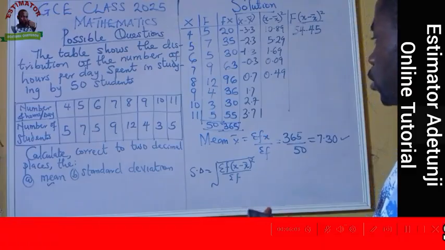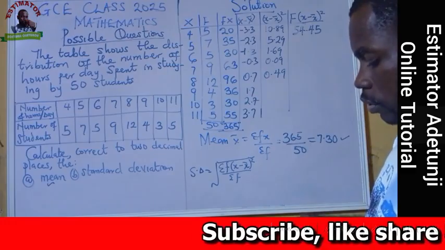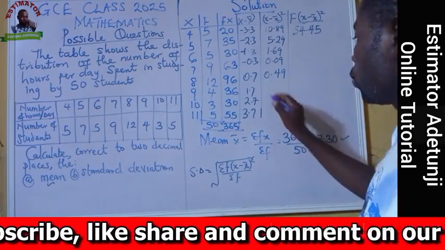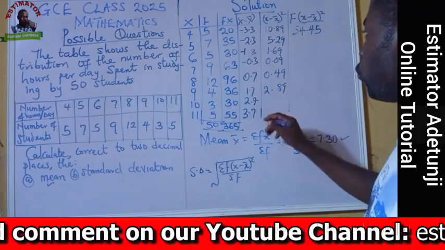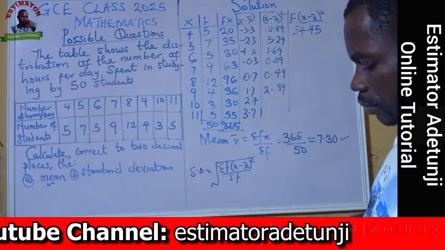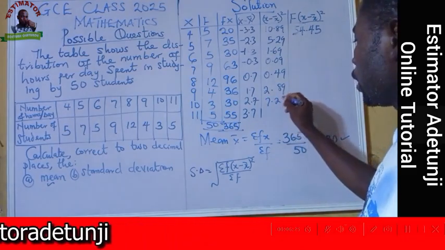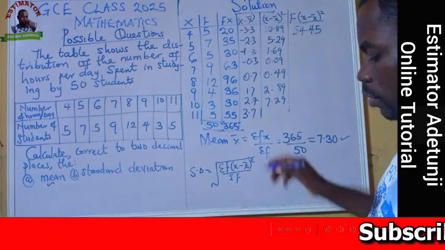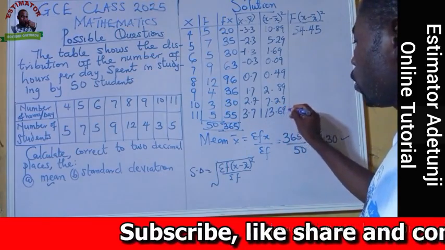We move again. 1.7 squared, I'm having 2.89. 2.7 squared, I'm having 7.29, and lastly 3.7 squared, I'm having 13.69. Now we are done with this side.